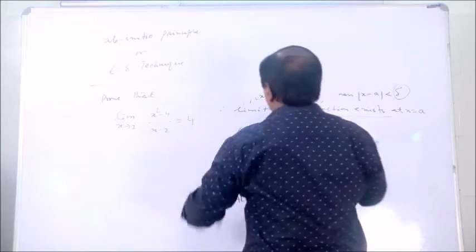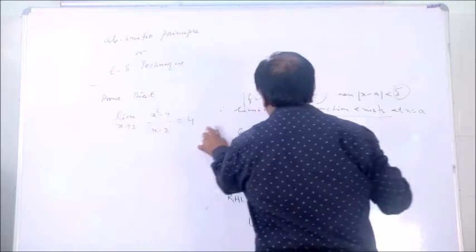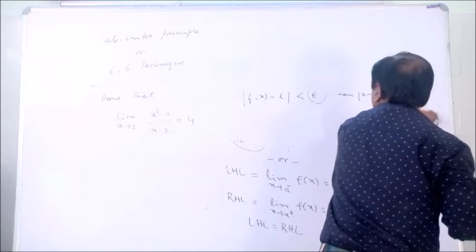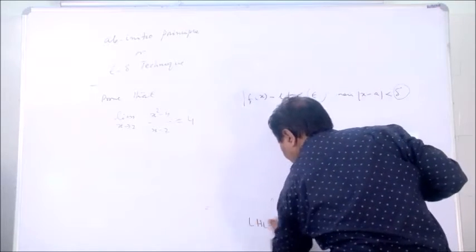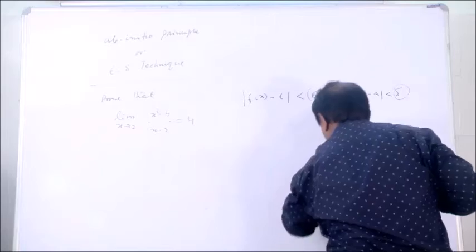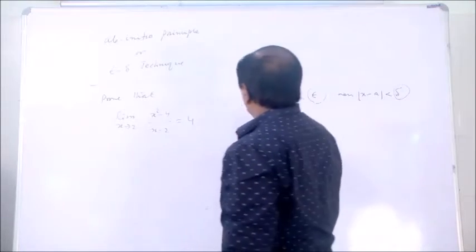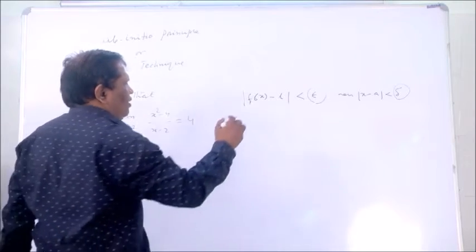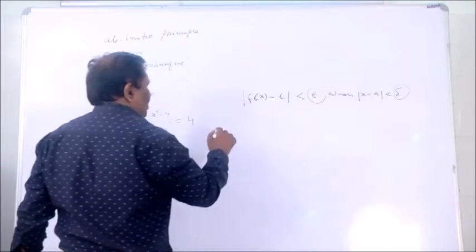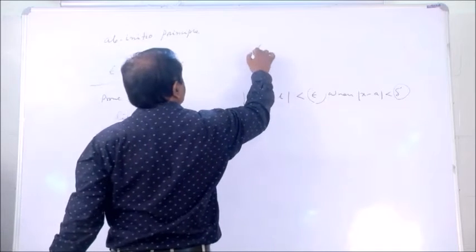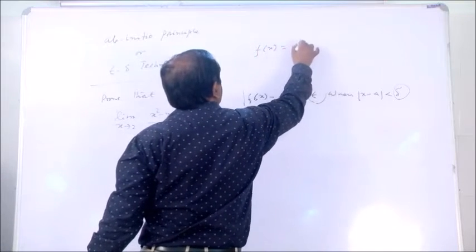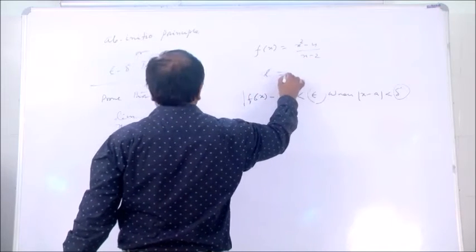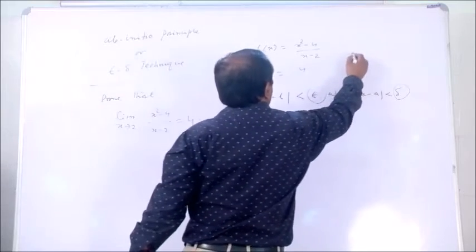Just a formula, you have to take it. First, you have to take the formula: mod of f of x minus L whole is less than epsilon when mod of x minus a whole is less than delta. So the function is here. So f of x equals to how much? Now x square minus 4 by x minus 2. What is L? Now L equals to 4. What is a? Now a equals to 2.